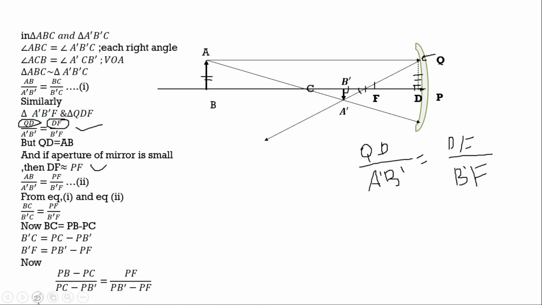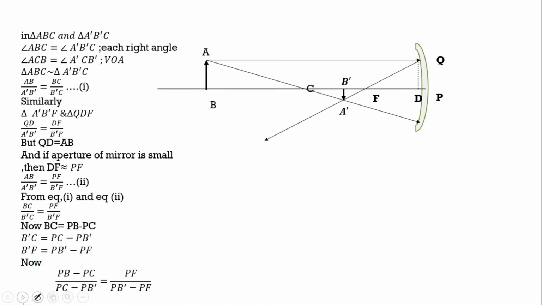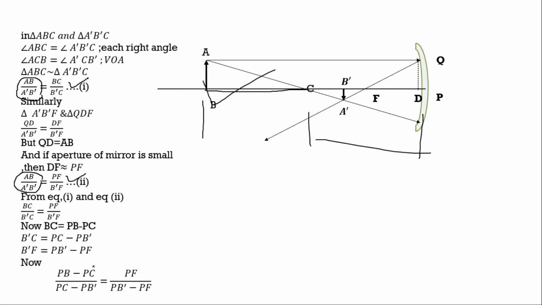Okay, after replacing, in the place of QD I wrote AB, in the place of DF I wrote PF. Then we are observing one more thing. See this portion AB upon A'B' and AB upon A'B', these two are the same, so we can remove them. So this is equal to this. Now this portion BC, we can find as PB minus PC. So I wrote PB minus PC in the place of BC.